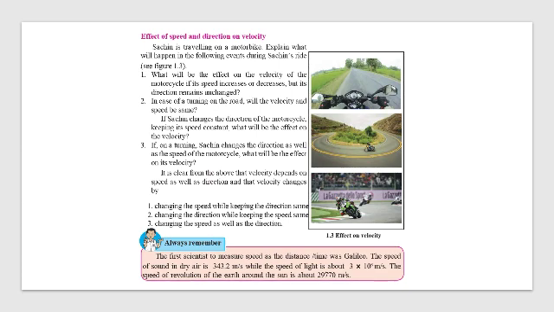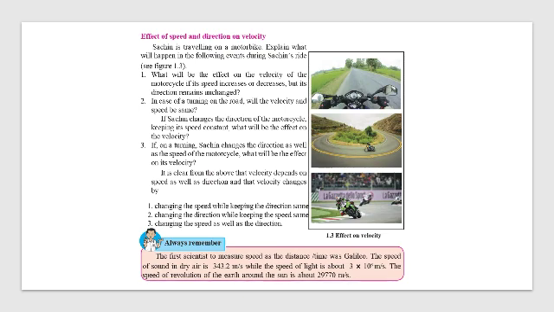In the case of turning around the road, what will be the velocity and speed? Will it remain the same? No, it will change. You have to decrease your speed. If on a turning Sachin changes the direction as well as the speed of the motorcycle, what will be the effect on velocity? Both direction as well as speed changes. Then you have to be very careful.